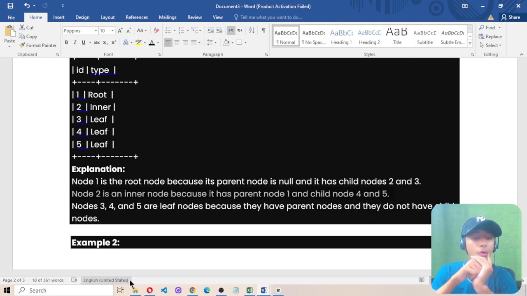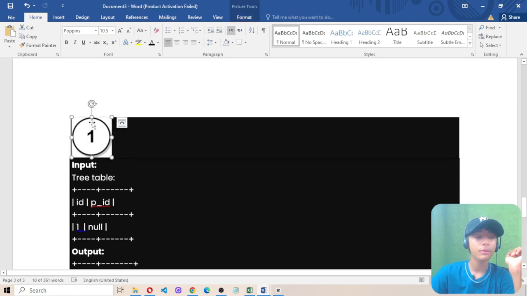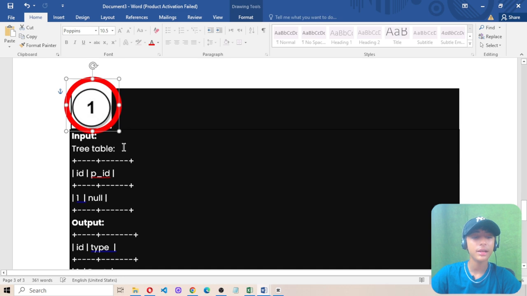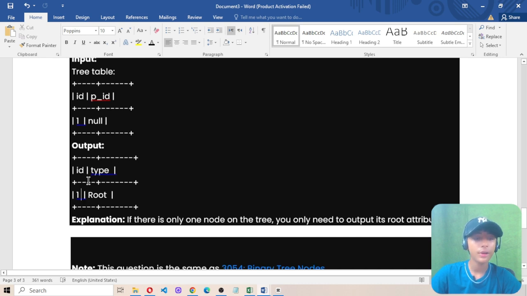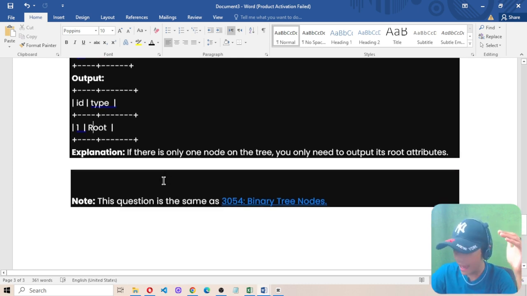And nodes 3, 4 and 5 are leaf nodes because they have parent nodes and they do not have any child nodes. Example 2: here only 1 is written in the circle. You get one tree table in which the ID is 1 and the PID is null, and the output is ID 1 and type root. Why? Because if there is only one node on the tree, you need to output its root attributes.